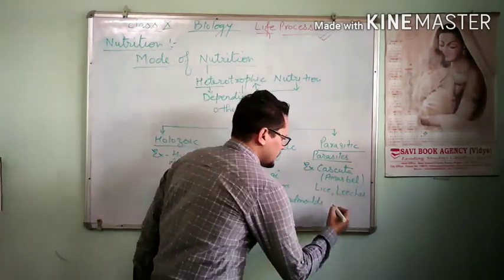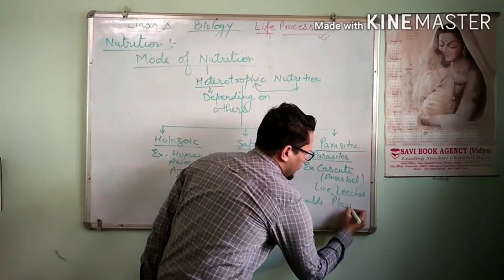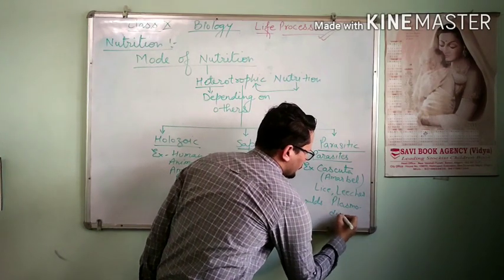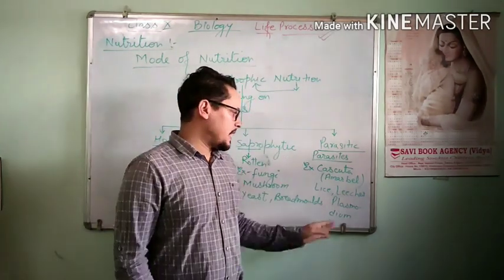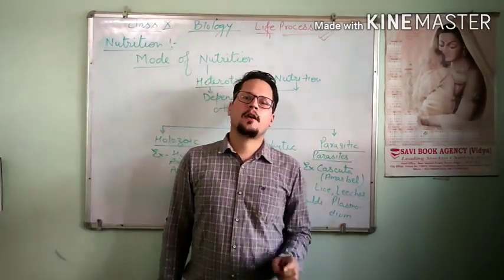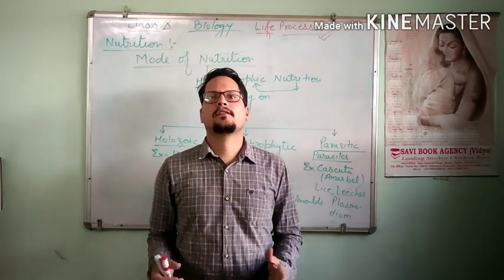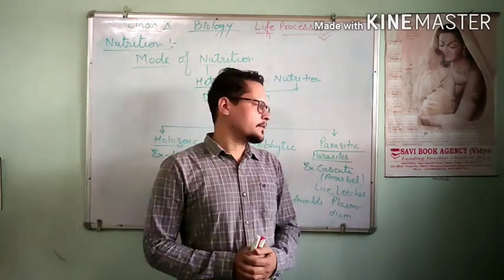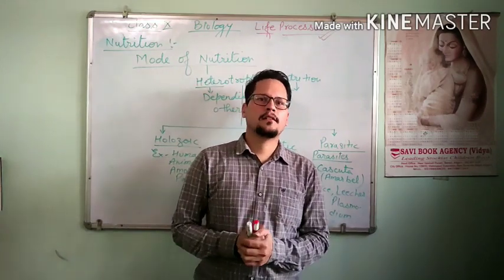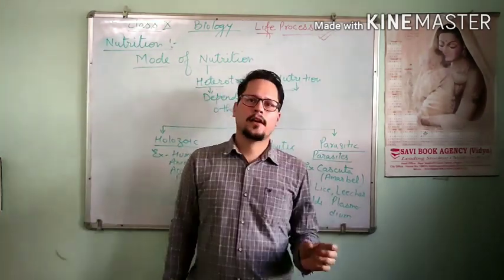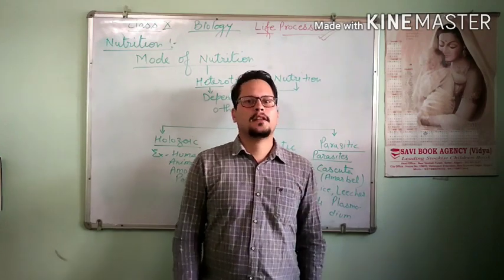One more example is Plasmodium. Have you heard about Plasmodium? Plasmodium is also a parasite which is found in the mouth parts of the female Anopheles mosquito. Whenever a mosquito pricks your skin, the parasite Plasmodium gets into your blood and the person will suffer from malaria.